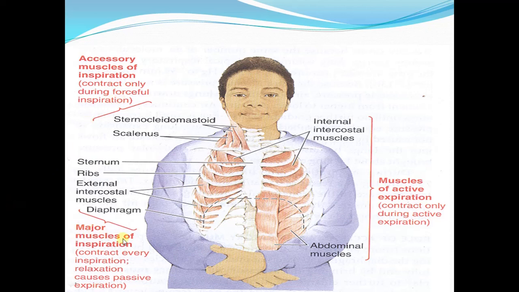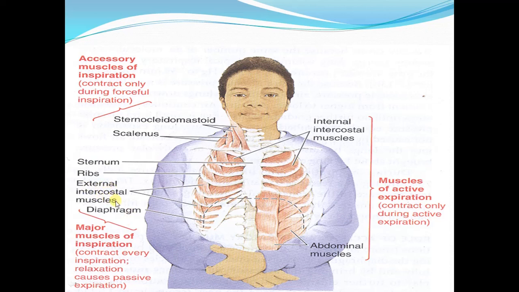Now major muscles of inspiration, these contract during every inspiration, and their relaxation causes passive expiration. Now these muscles include the diaphragm and the external intercostal muscles.